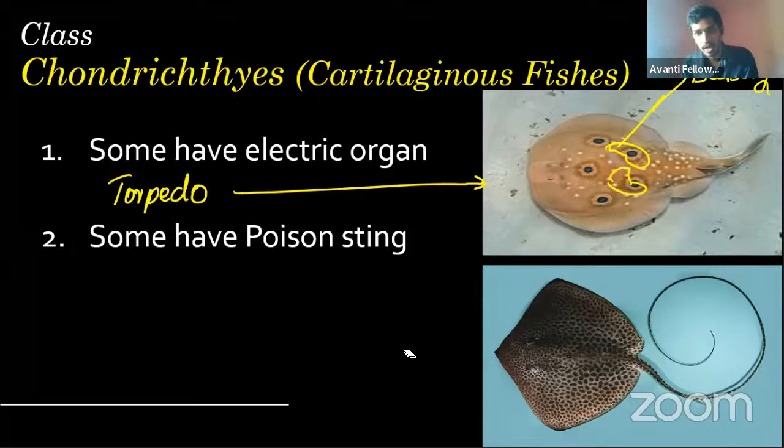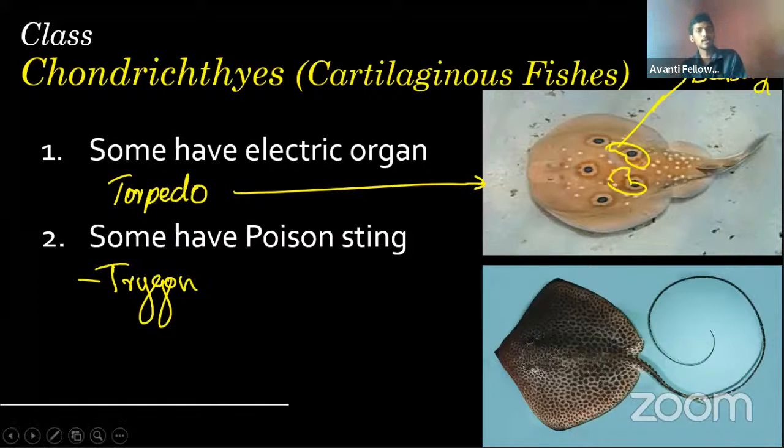What is pomplate? Pomplate means, I'm not sure, Pawan. I think in between this, probably this one. Pomplate means, so this one is the trigon. Trigon will have the poison glands. I saw a pomplate a few years ago. It looks almost like this only, so I think this one only.